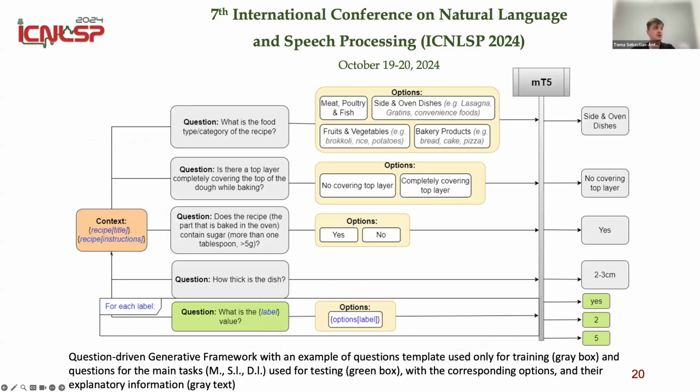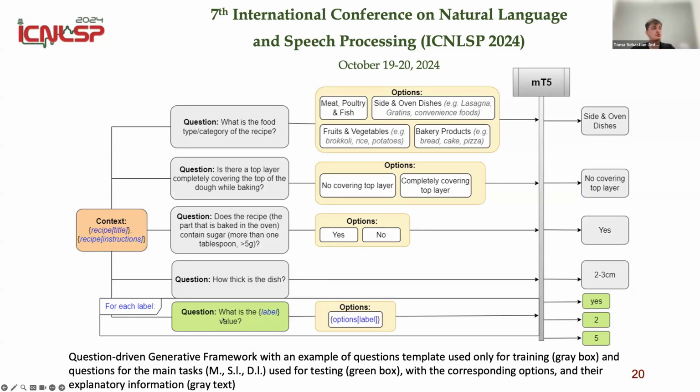And the framework will look like this. So this is the input as before, the recipe title and instructions. Then we have some selected questions, and we also give the model the options, and the gray text is some explanations for the options where they are available. Also, not all of the questions have options and explanations. Some of them are more like extraction tasks.